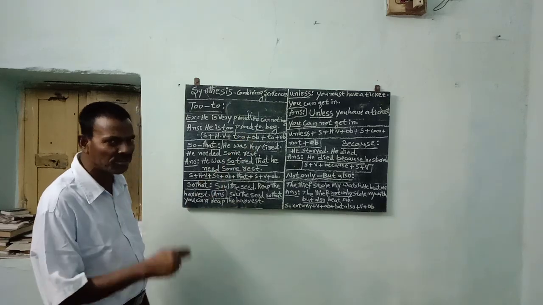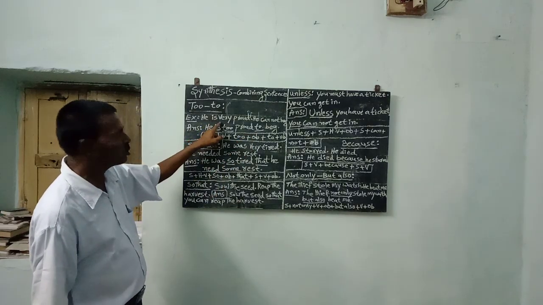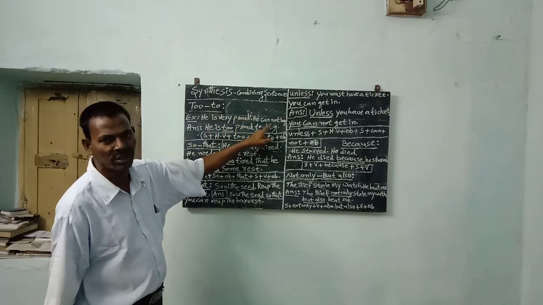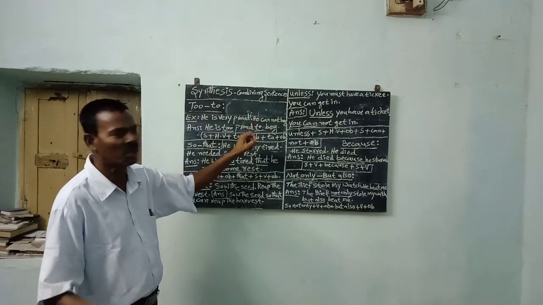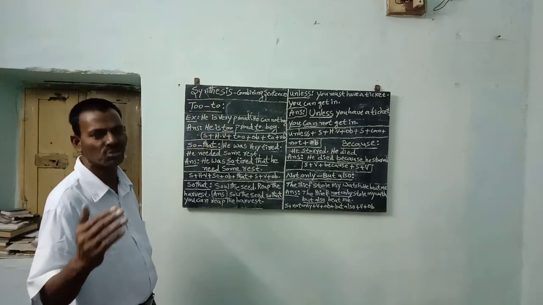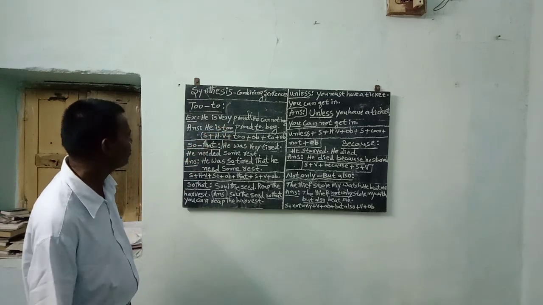What type of sentences are these? One sentence is a positive sentence, and the next sentence is a negative sentence. According to the 10th standard, you had better understand this.